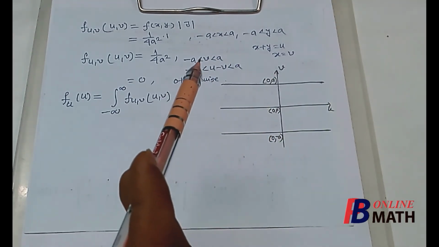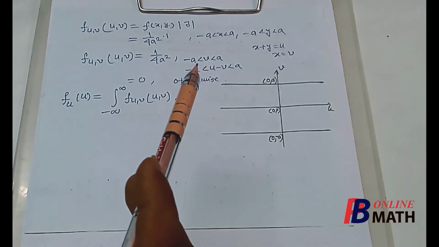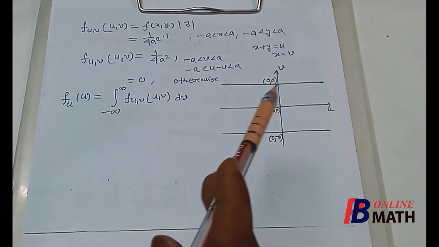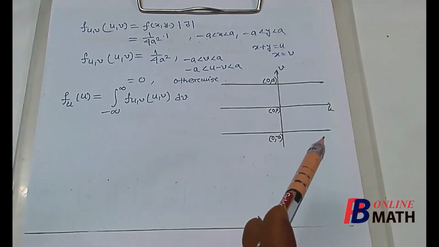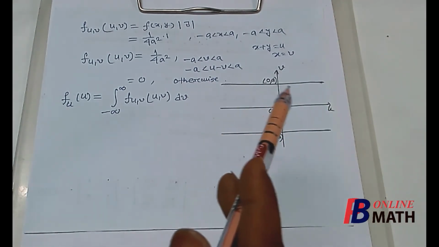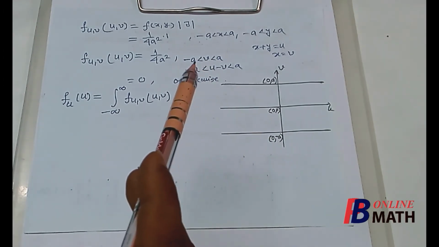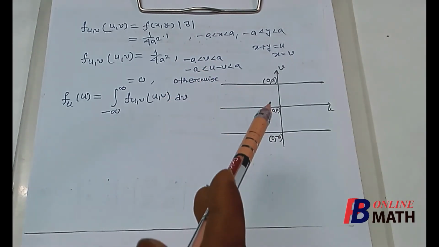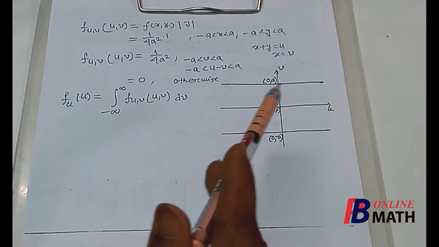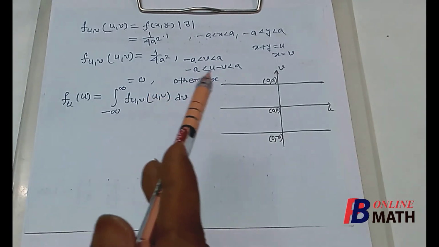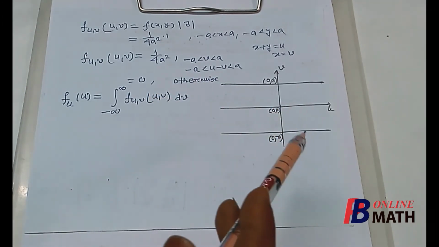Now it is given that v varies from minus a to plus a. So if we consider two straight lines, this line and this line, then this is v equal to plus a and this is v equal to minus a. So v varies from minus a to plus a. That means v varies from this straight line to this straight line. So this area is in between these two straight lines.